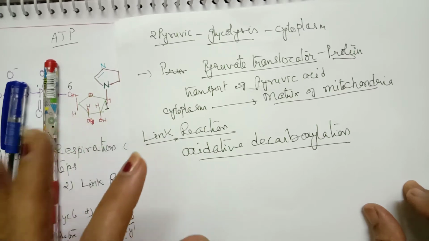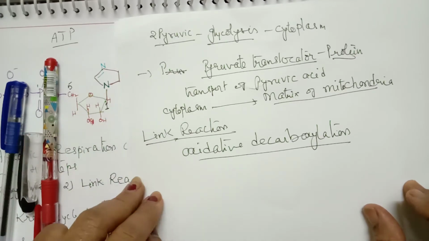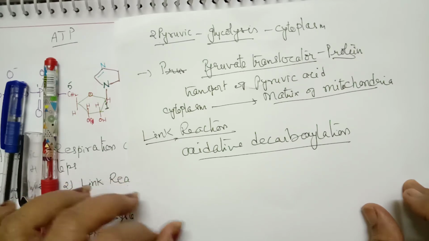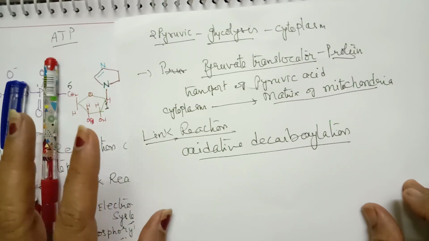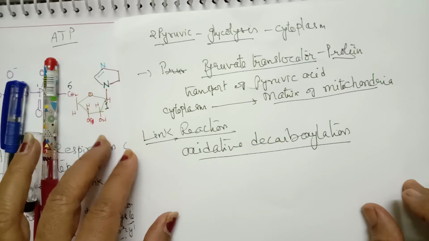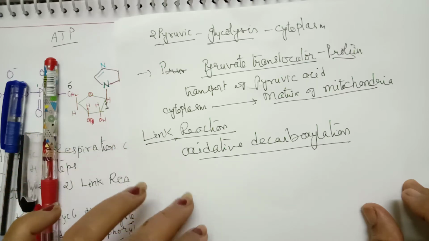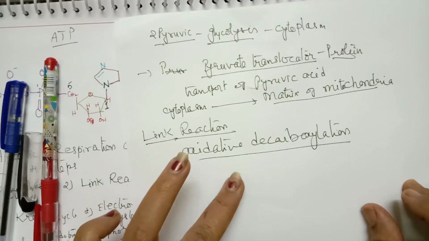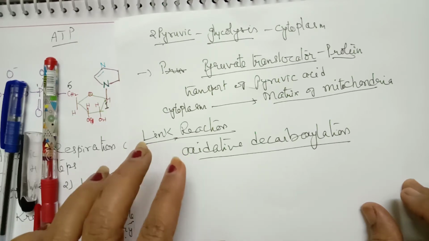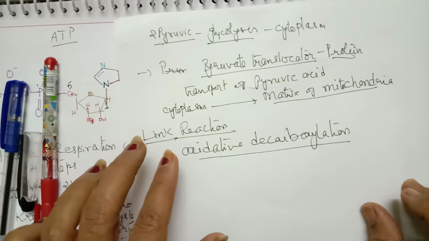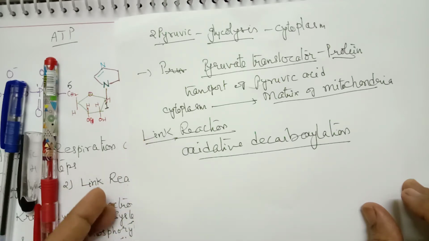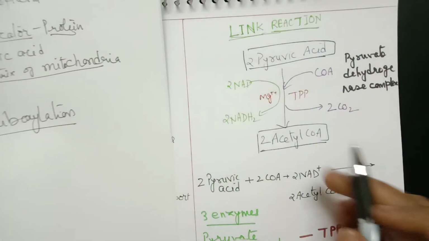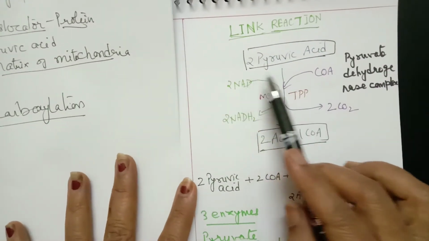This is the second oxidation reaction in aerobic respiration. The first oxidation takes place in glycolysis; only one oxidation takes place in glycolysis. And this is the second oxidation, which takes place in the link reaction. It is called oxidative decarboxylation because it is both oxidation as well as decarboxylation. And how does it take place? Let us see. Diagrammatically I have already represented how it takes place.